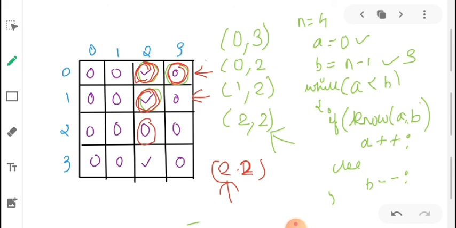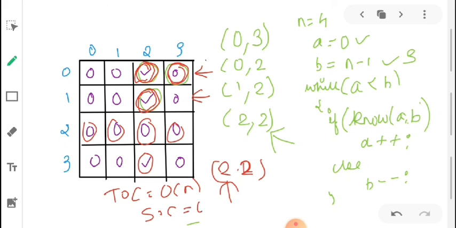That will be our potential candidate, and we'll analyze all of the remaining cells, and if it satisfies the condition of a celebrity, then we'll return that particular element.